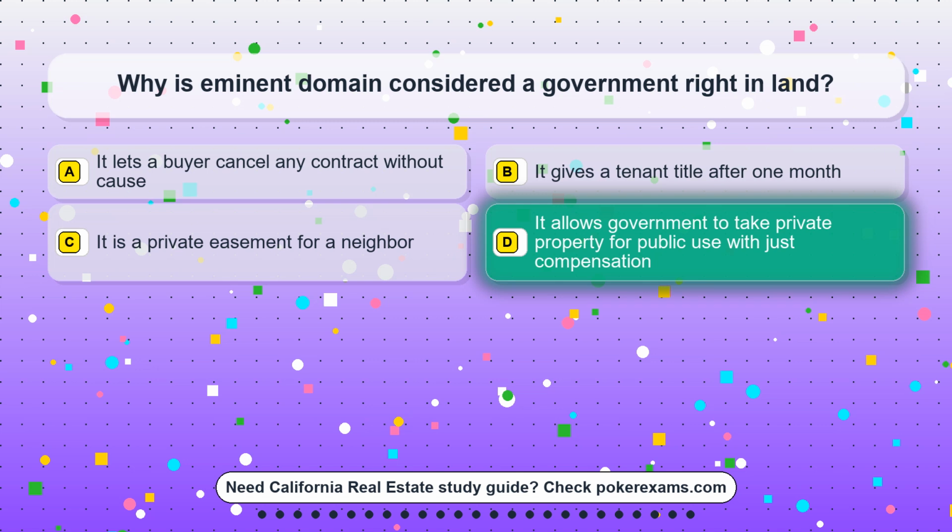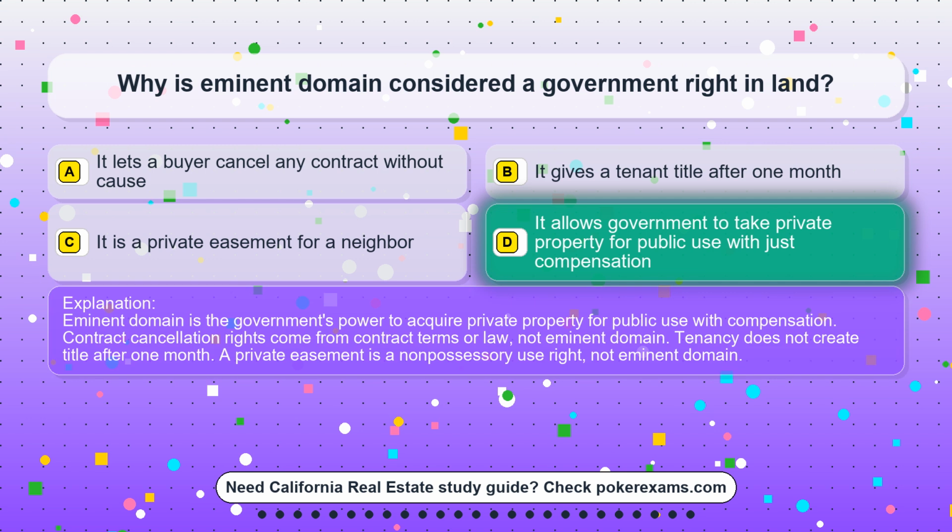The correct answer is option D. It allows government to take private property for public use with just compensation. Eminent domain is the government's power to acquire private property for public use with compensation. Contract cancellation rights come from contract terms or law, not eminent domain. Tenancy does not create title after 1 month. A private easement is a non-possessory use right, not eminent domain.